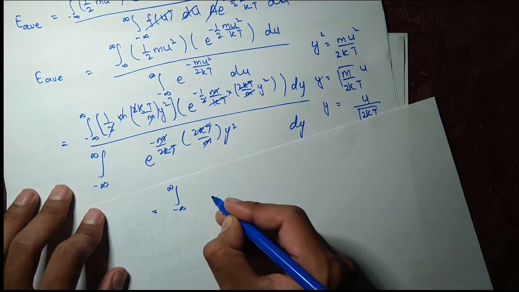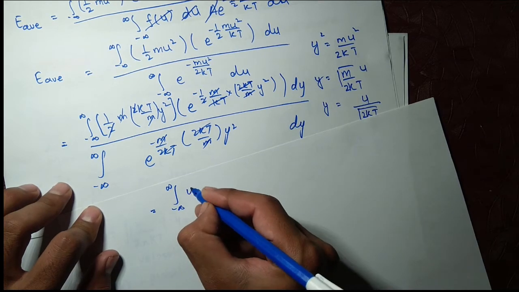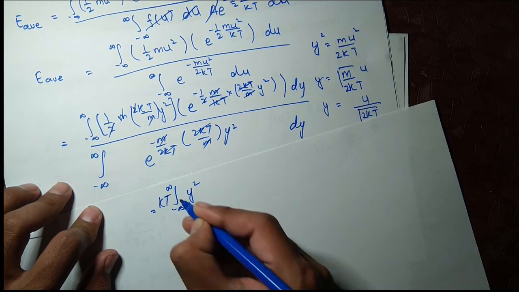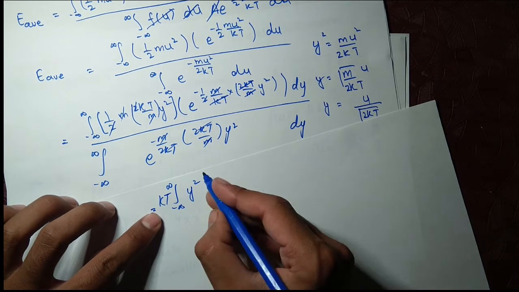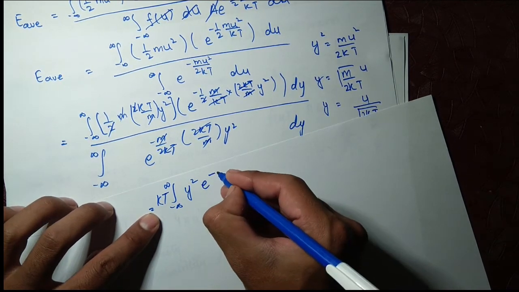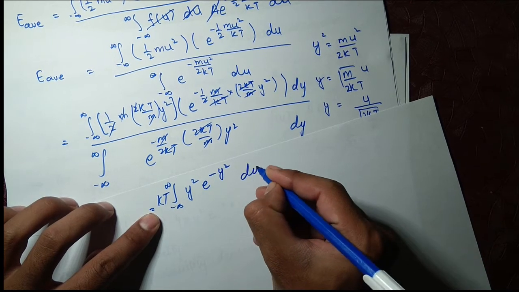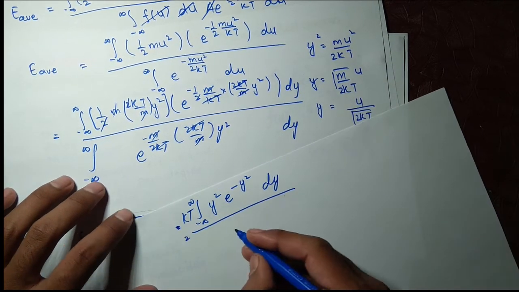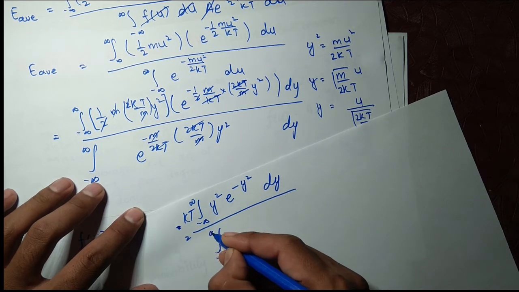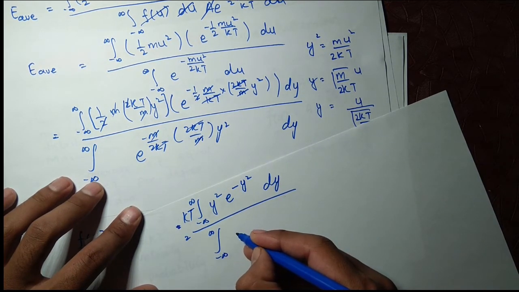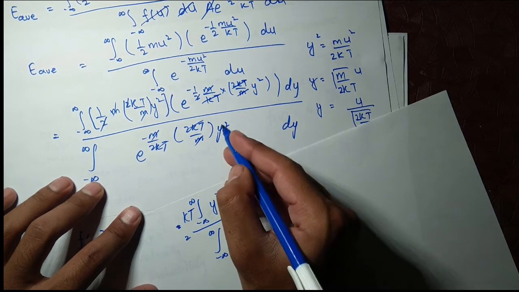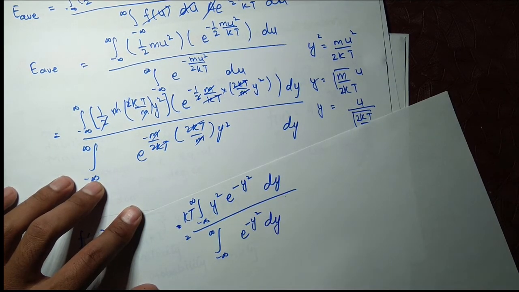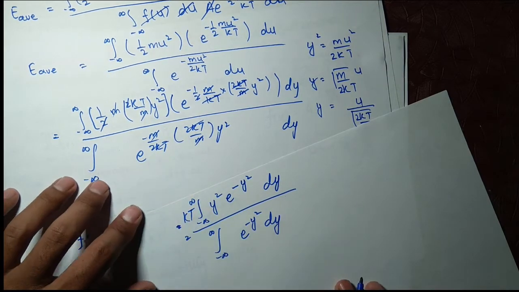We will have here y square, kT will be constant, we will take this out, y square into e to the power minus y square dy, and here, integral from minus infinity to positive infinity, e to the power minus y square dy. This whole term is in the power of this e exponential term.